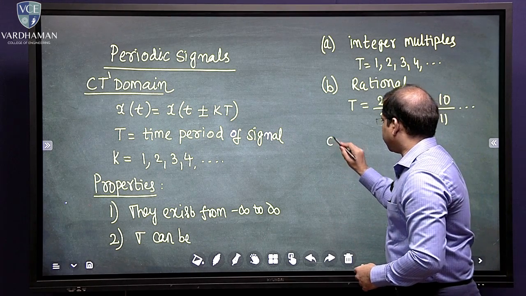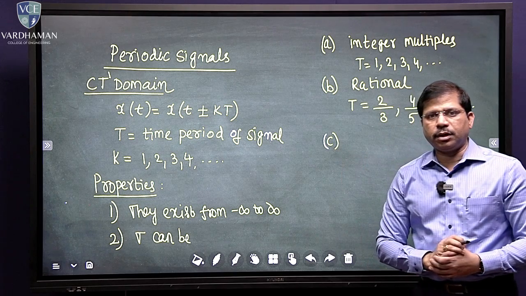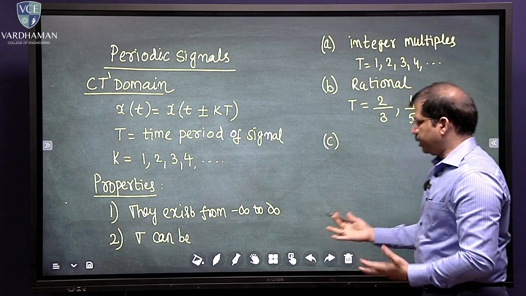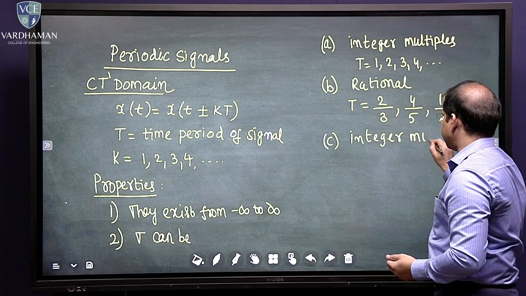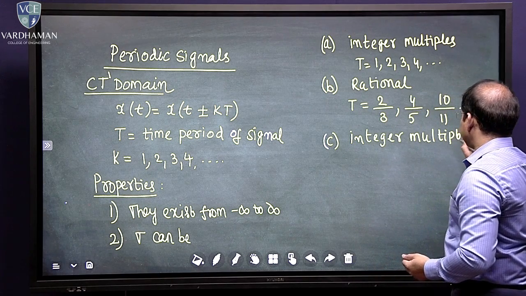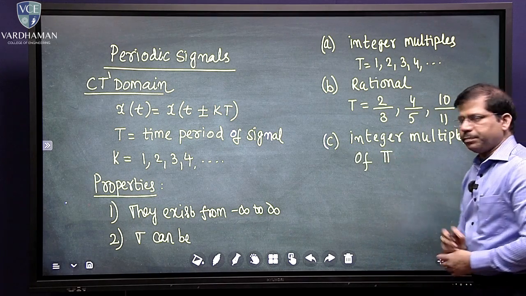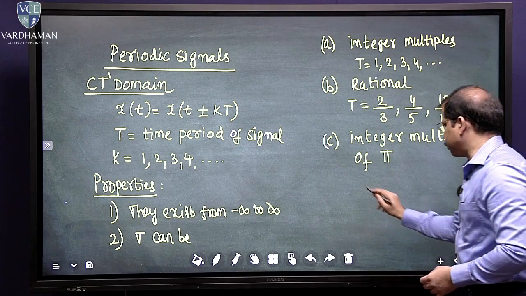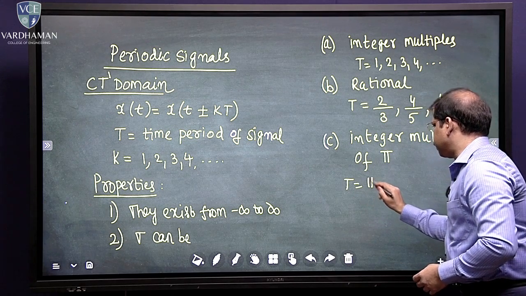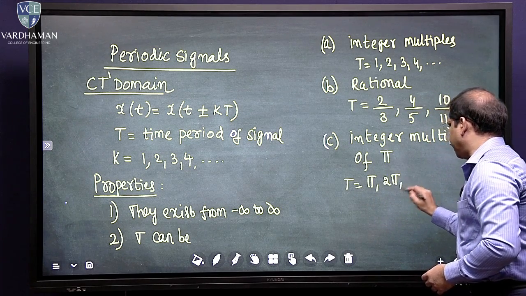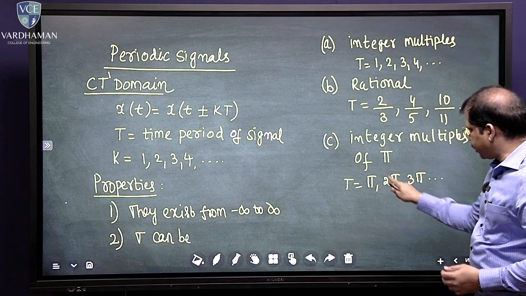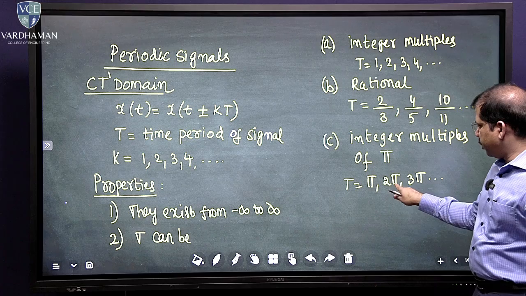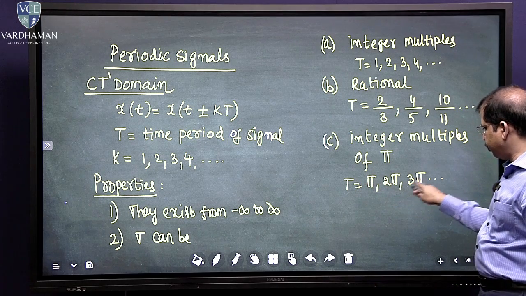Now the third one is, T can also be integer multiples of pi. That means T equals pi, 2 pi, 3 pi, 4 pi, 10 pi, integer multiples. What is the multiple of pi here? 1, 2, 3, like that.